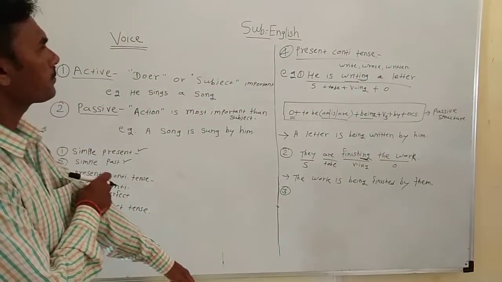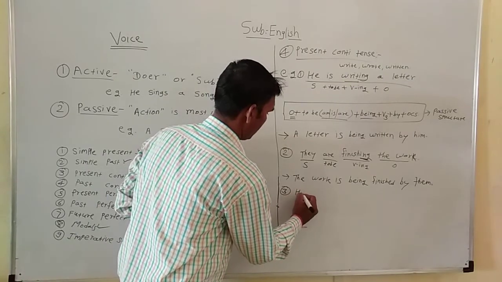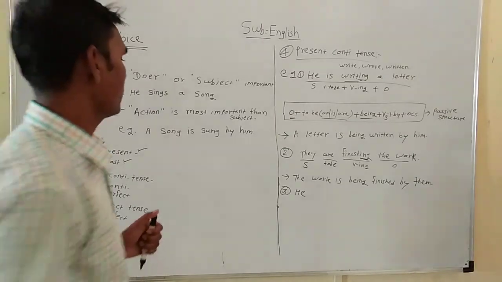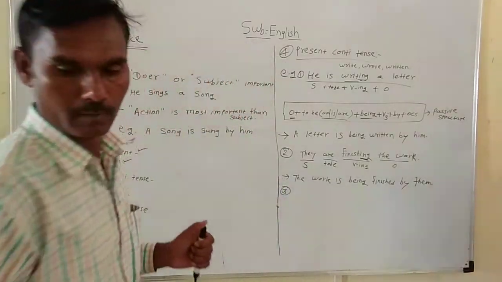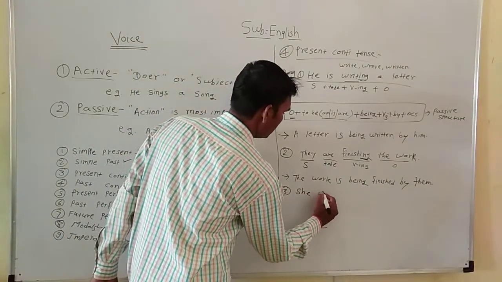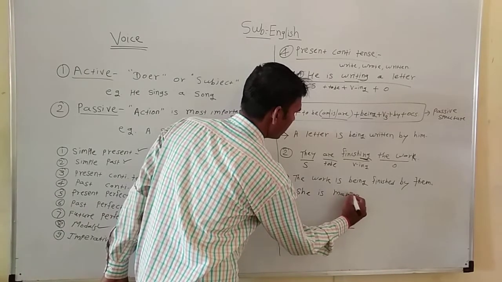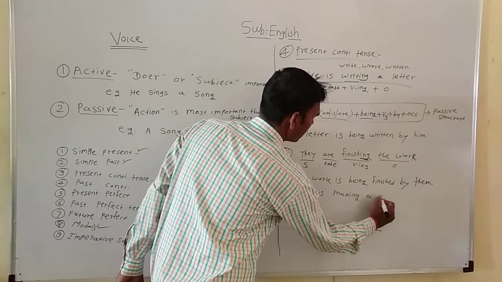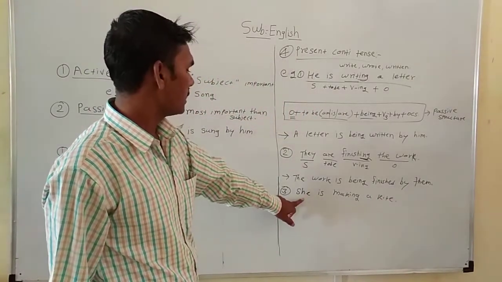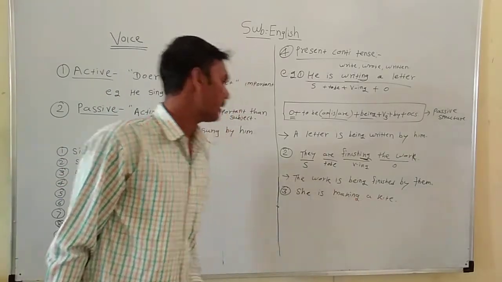Third example: She is making a kite. She is the subject, is is the present to be, making is verb ing, and a kite is the object.